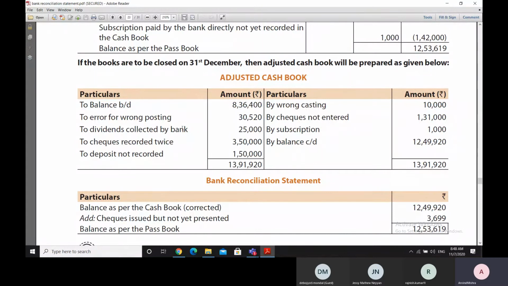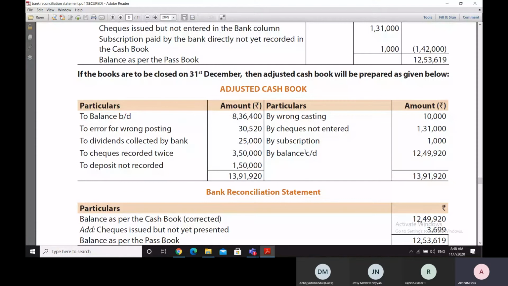Dividends collected by the bank not entered in the cash book. It is an omission entry. Then error for wrong posting, 30,520, error entry in the cash book. So therefore, error entries and omission entries were there, and therefore these entries are being made here in the adjusted cash book to correct the cash book balance first of all.